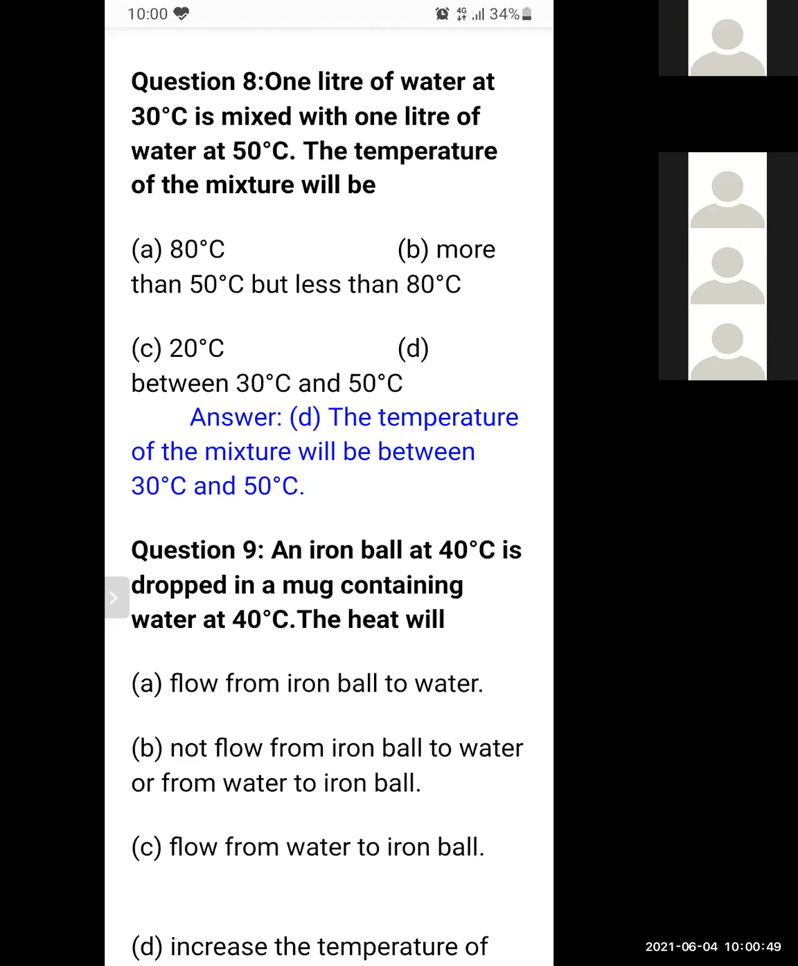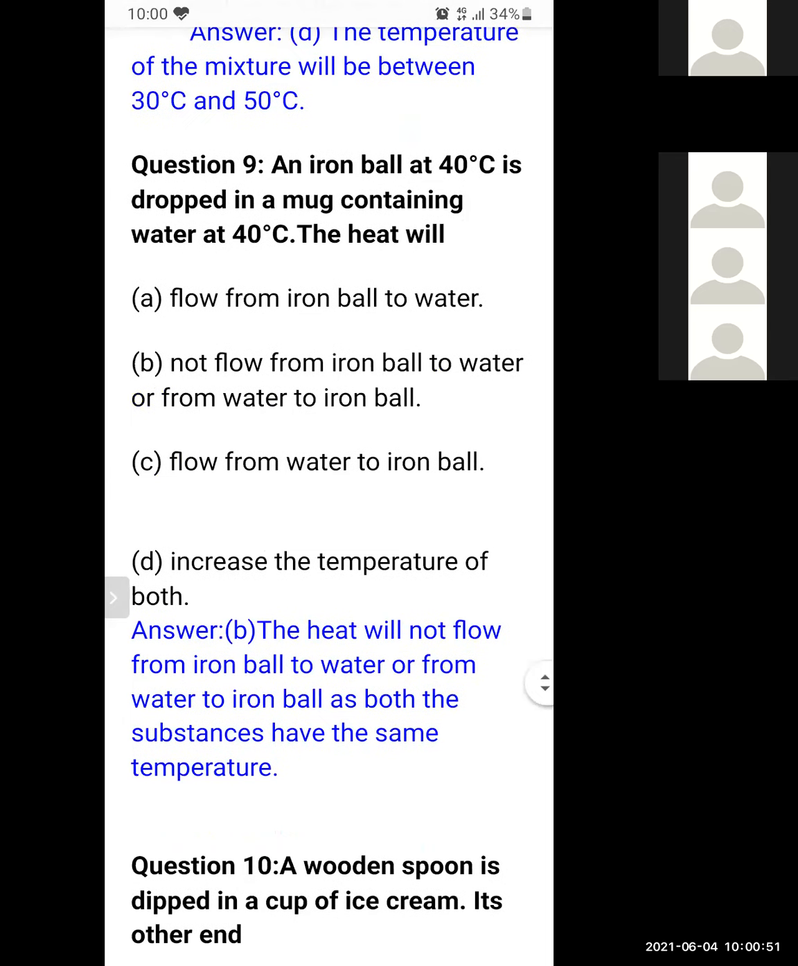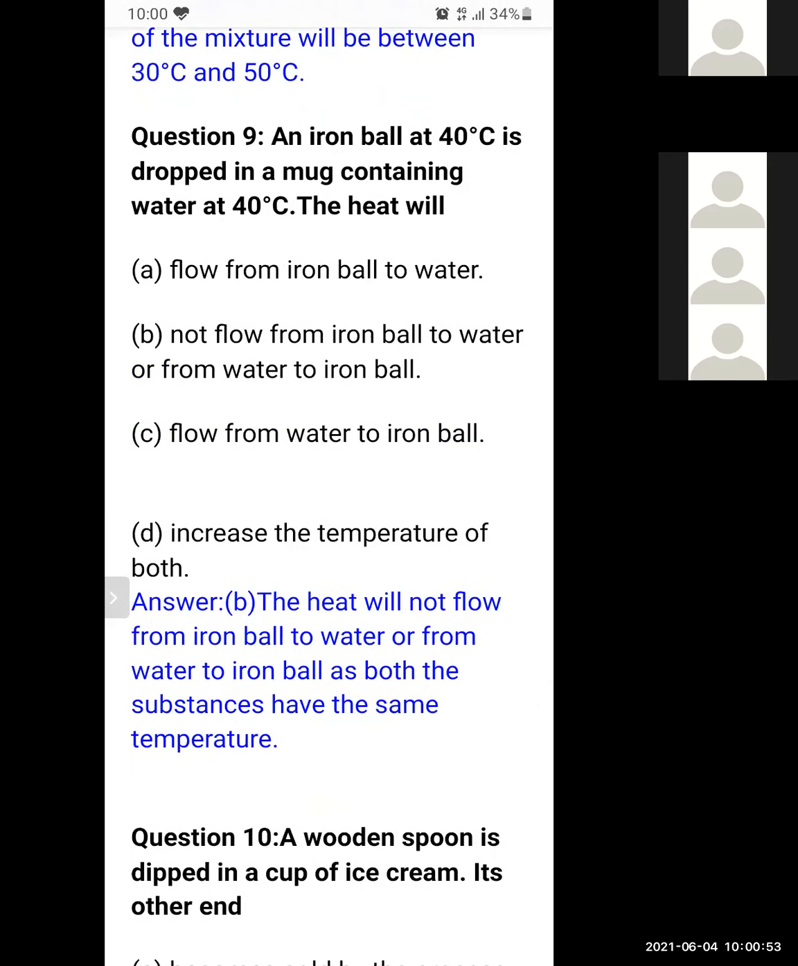Okay. Now question number 9. An iron ball at 40 degrees Celsius is dropped in a mug containing water at 40 degrees Celsius. The heat will flow.